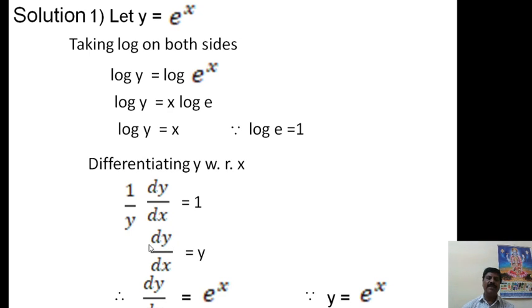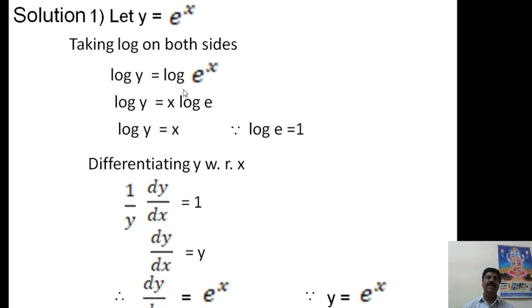Then dy by dx is equal to, transferring y to that side, y. Again you have to re-put y as e to the power of x. Therefore dy by dx is equal to e to the power of x.